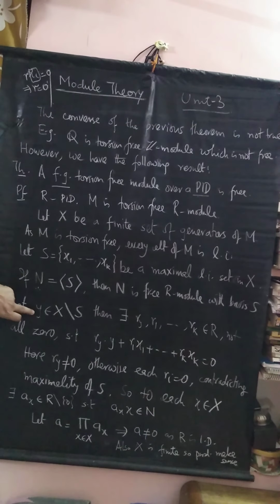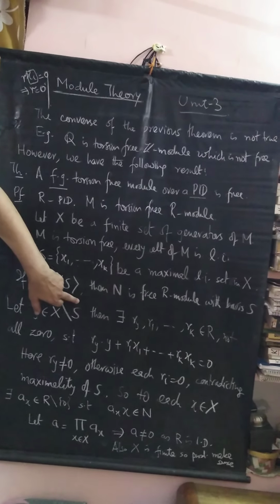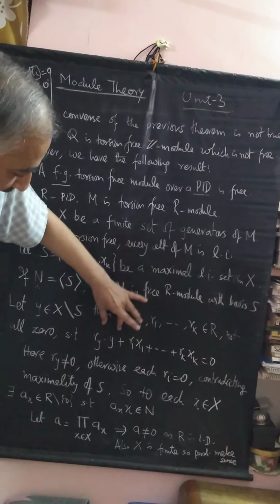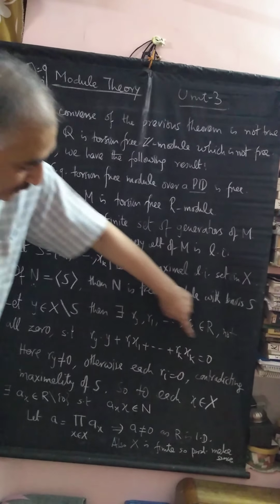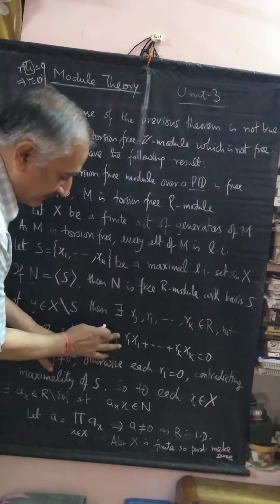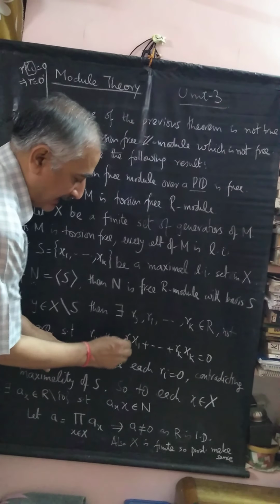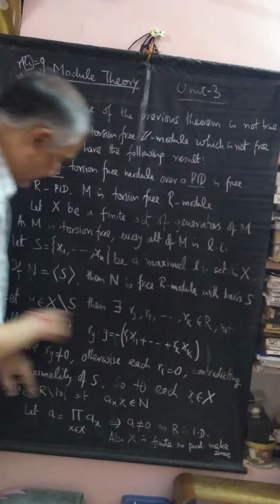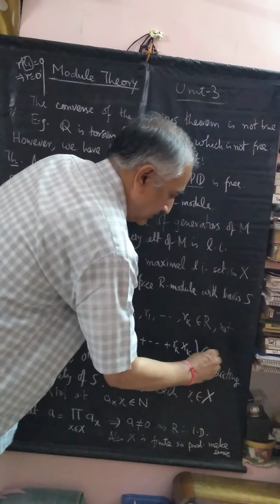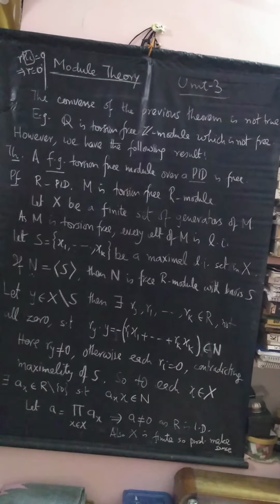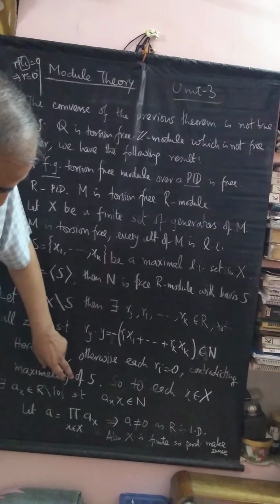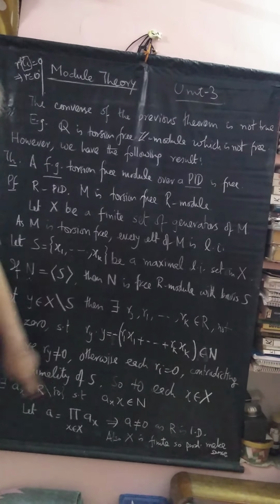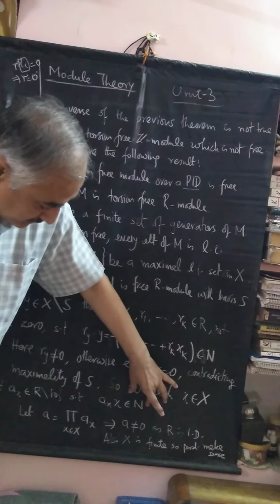So corresponding to every y which is in X outside S, we have a non-zero element ry such that ry times y belongs to N. How does this go? Because you have this implies that this equals minus of this, and because x1, ..., xk generate N, so ry y belongs to N. So to each x in X, we have an element of the ring ax which is non-zero such that ax x belongs to N.